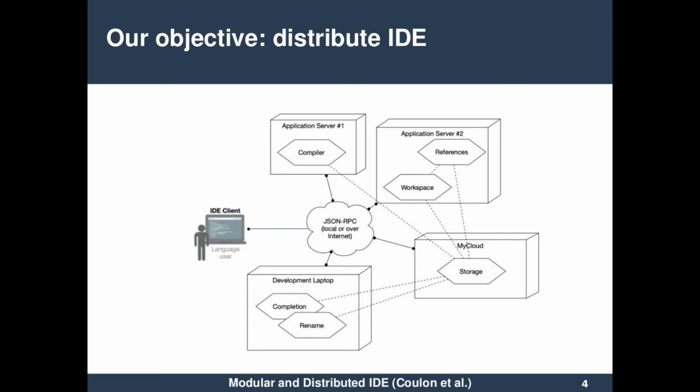What we want to do is to distribute all the language services across multiple execution platforms. The idea is now we have access to a diversity of execution platforms that vary in the resources they provide, like CPU or memory, and that at the same time we have heterogeneous language services with specific needs. So through the distributions of the language services, we want to best fit the needs of the services.